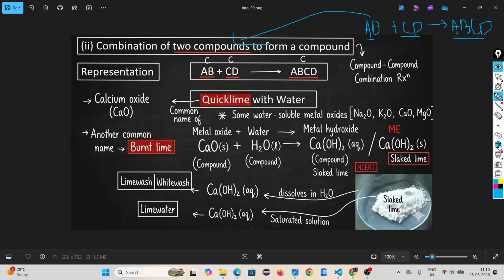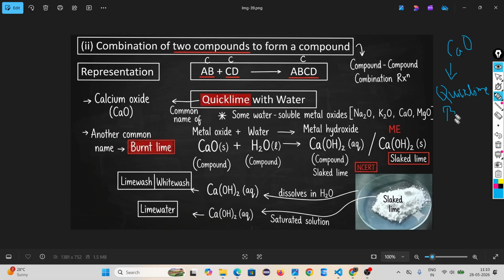Example: quicklime, calcium oxide. Calcium oxide has two common names: one is quicklime and another is burnt lime. You have to remember the common names; the scientific, chemical name is calcium oxide.